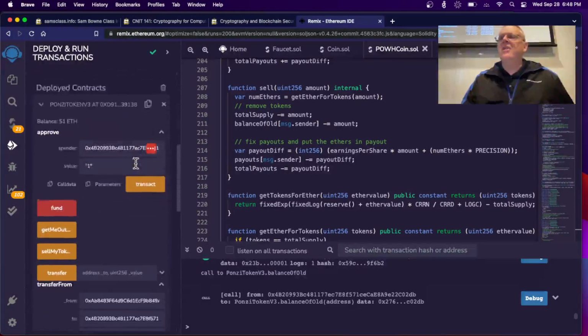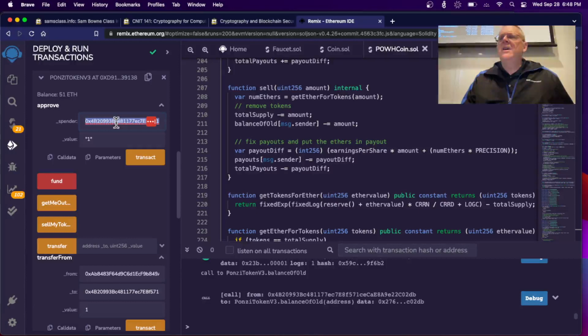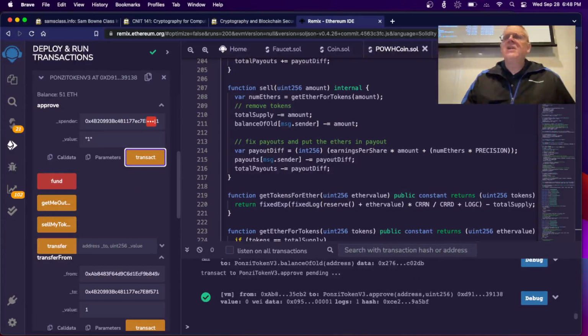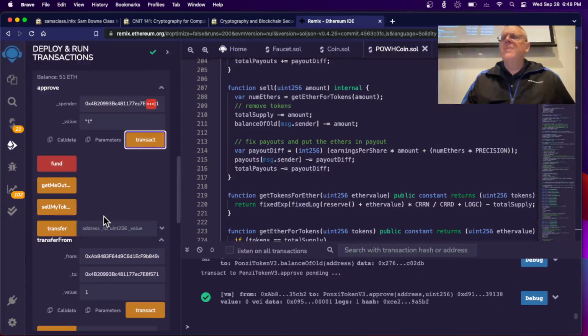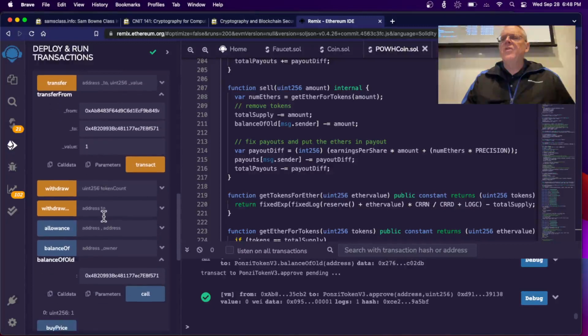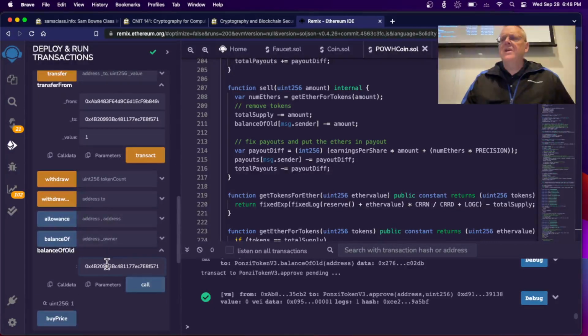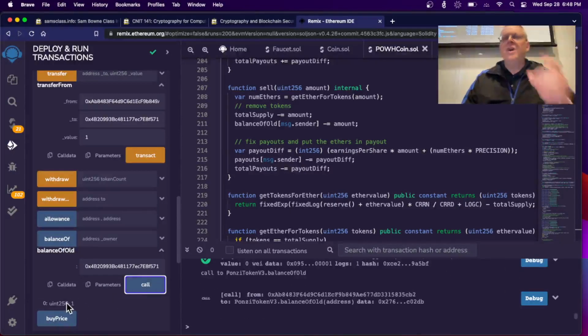Okay, now go down here and put in account number 3 down there and put 1 in. Okay, then transact, I think. All right. Now I check the balance of account number 3, which is, I think, what's in my clipboard. And balance of is somewhere. Here it is. Okay. All right, and it's got 1 because I sent 1 there by accident, but it doesn't have any more.